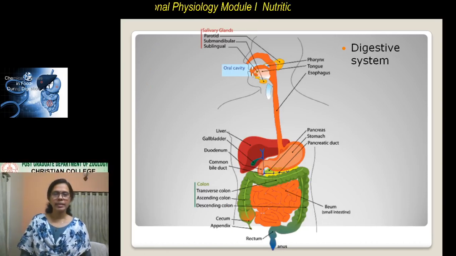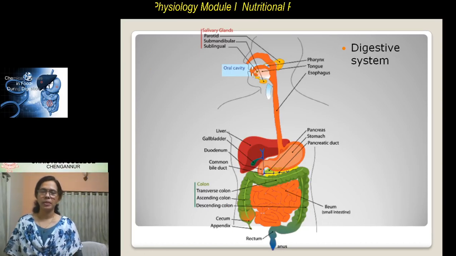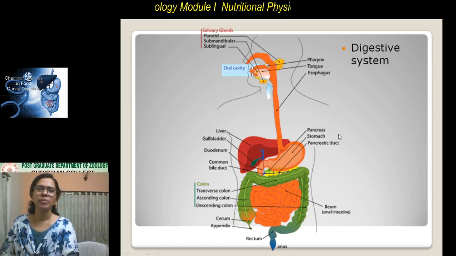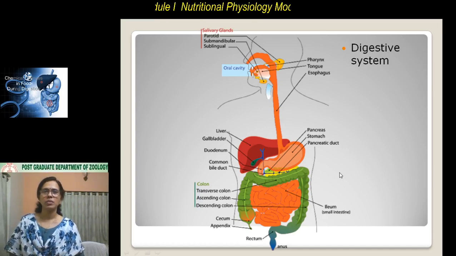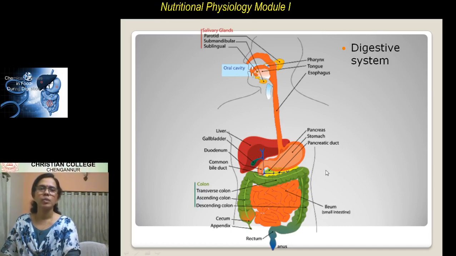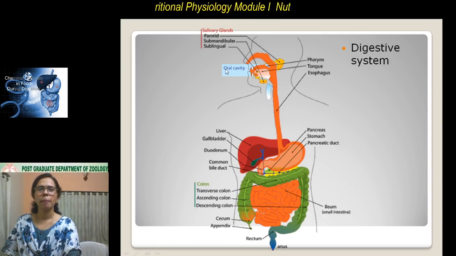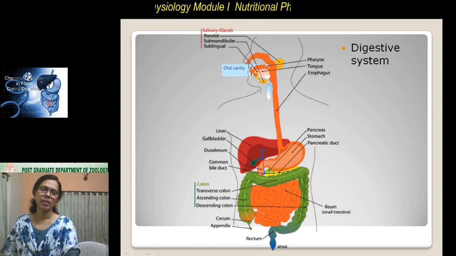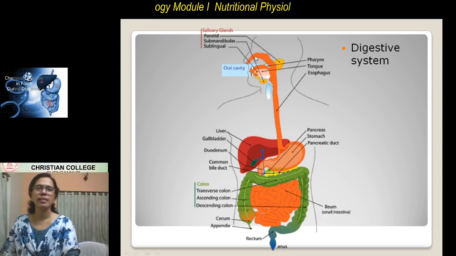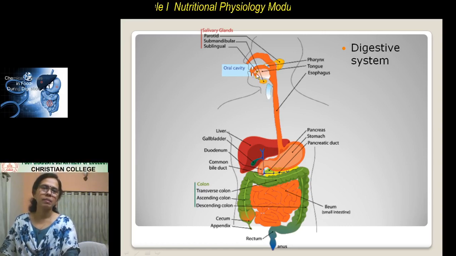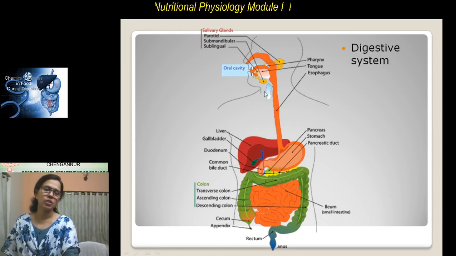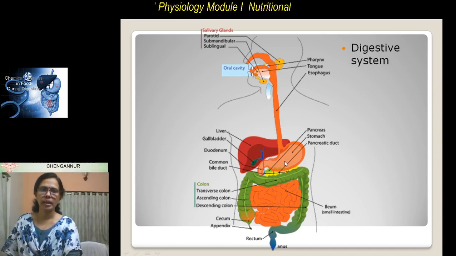So this is the digestive system of our body. This is something very familiar. You already know the digestive system. We have been learning this from very small classes. So the food first enters the buccal cavity. Inside the buccal cavity, in the last class when we discussed the mechanical changes, we discussed the chewing process, the mastication, and the swallowing, pushing the food into the stomach, etc.